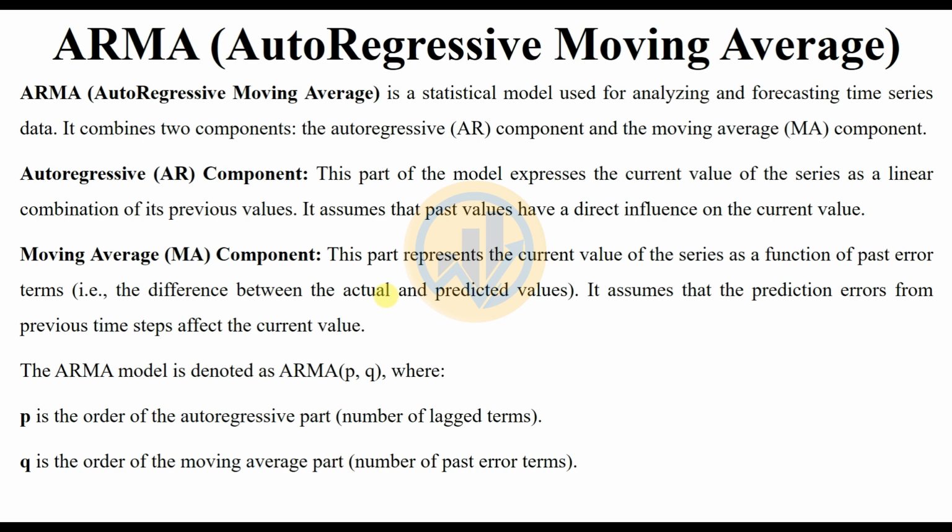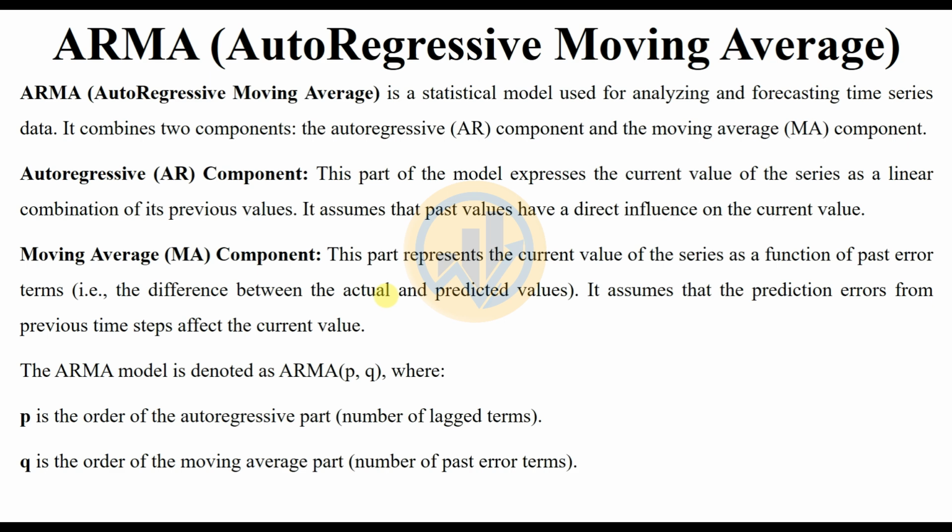Autoregressive AR component: this part of the model expresses the current value of the series as a linear combination of previous values. It assumes that past values have an influence on the current value.